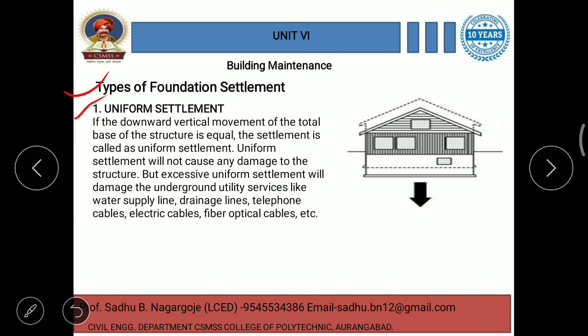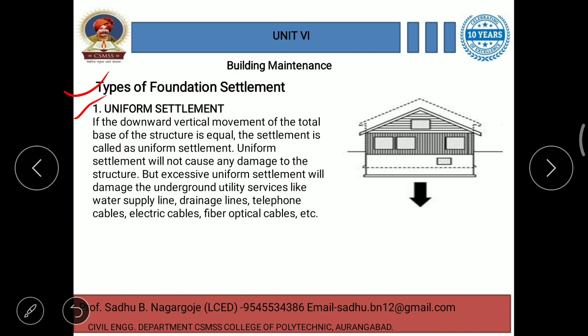So uniform settlement will not cause any damage to the structure as it is uniform throughout the base of the structure, or only very negligible damage.